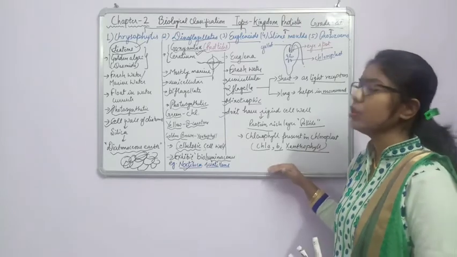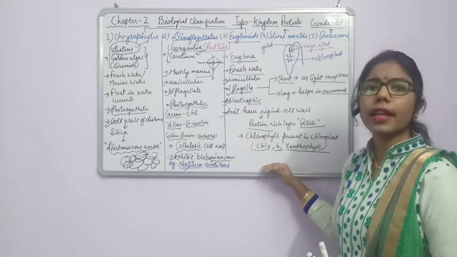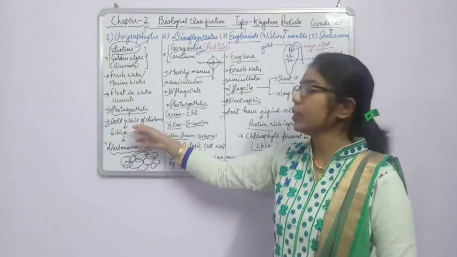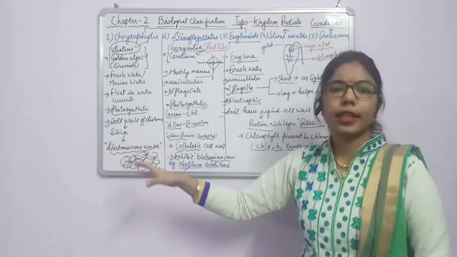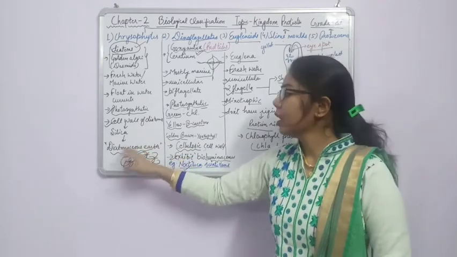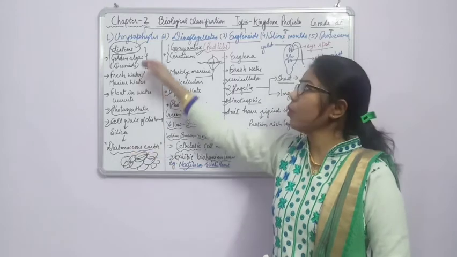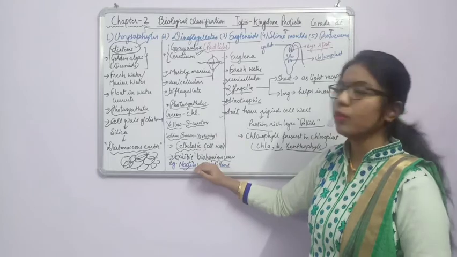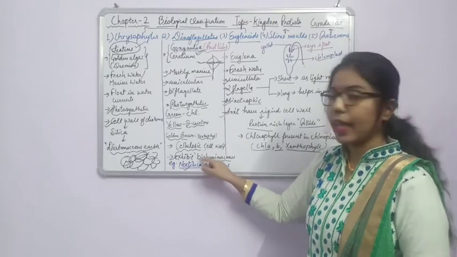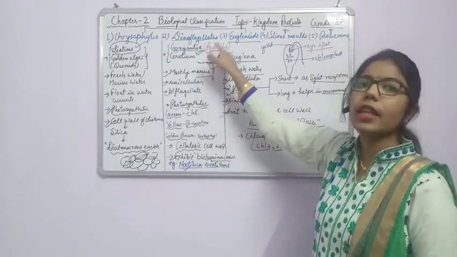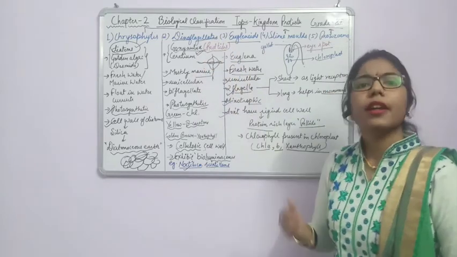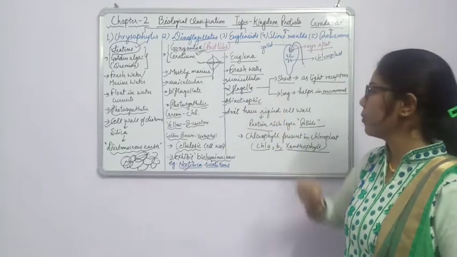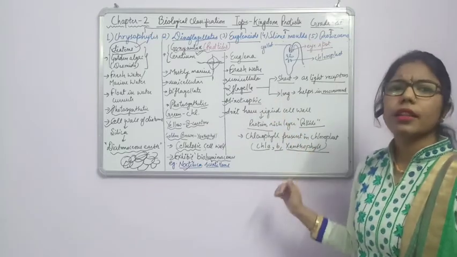From the examination point of view, a question may arise: what is the distinct feature of chrysophytes? They have diatoms, which form diatomaceous earth, a unique feature of only chrysophytes. And if I ask what is the distinct feature of dinoflagellates, you will say they exhibit bioluminescence, and they have Gonyaulax which creates red tides. What is the distinct feature of euglenoids? They have the mixotrophic mode of nutrition. So these are the distinct features.